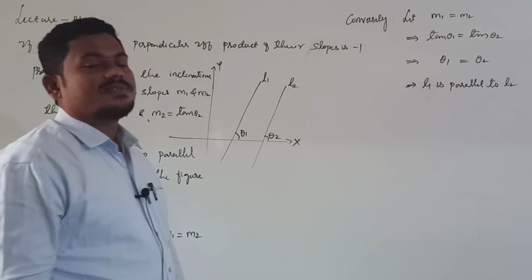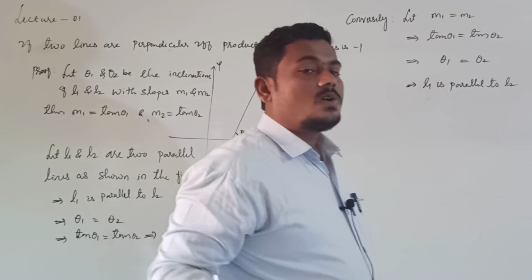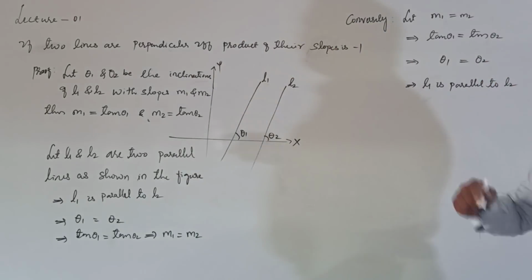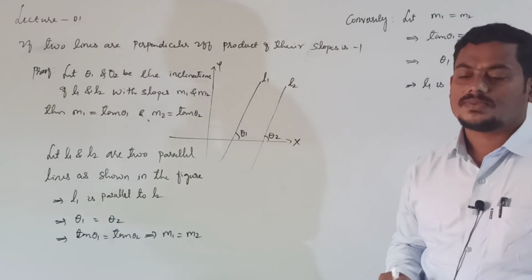Product of their slopes is -1. If the product of slopes is equal to -1, then clearly the lines are perpendicular. If lines are perpendicular, then the product of their slopes is -1.